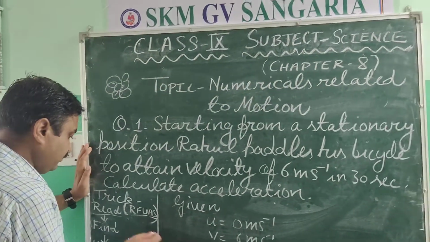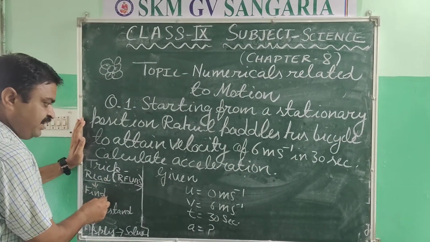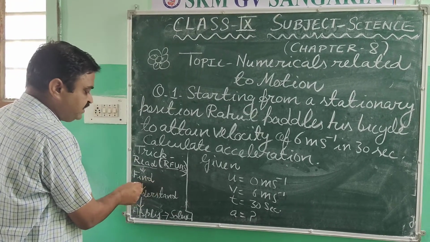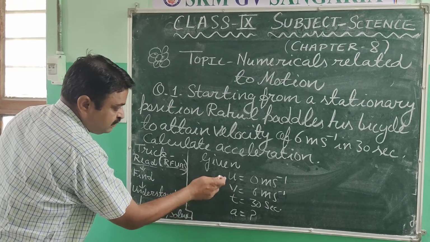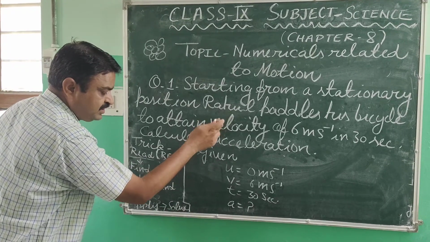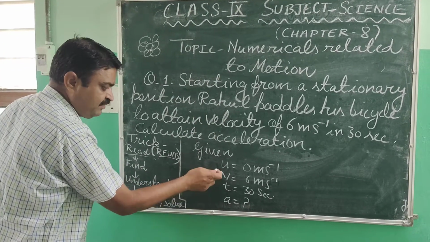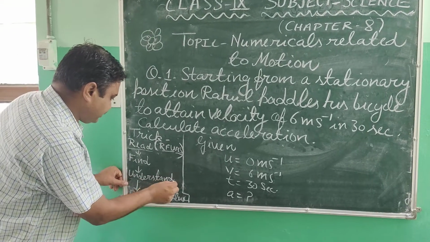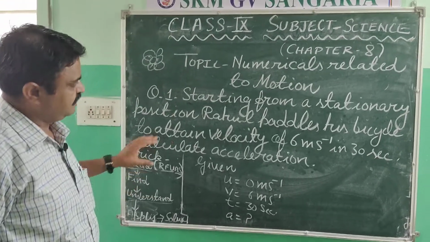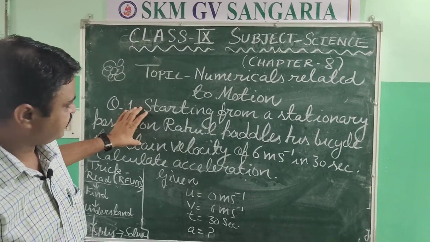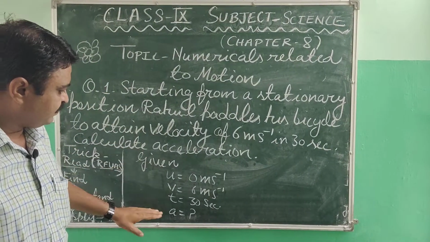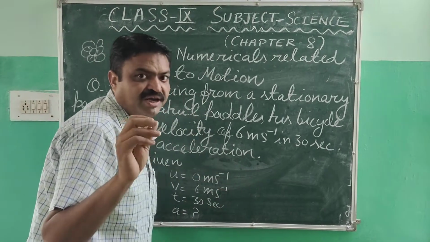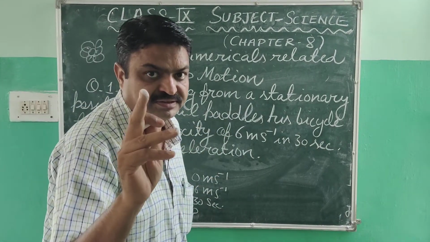Now, after reading, we find the physical quantities. So it is the second trick: find the quantities. Find all the quantities that are given in the question. Now we understand the question, and we recall the formula that we can apply in this.